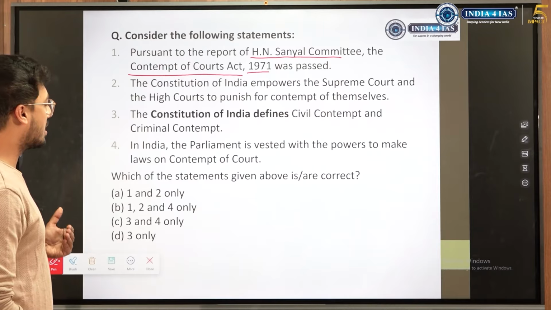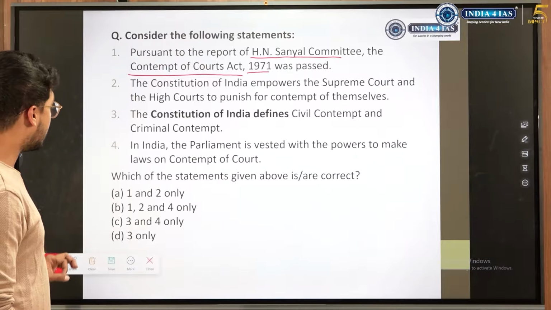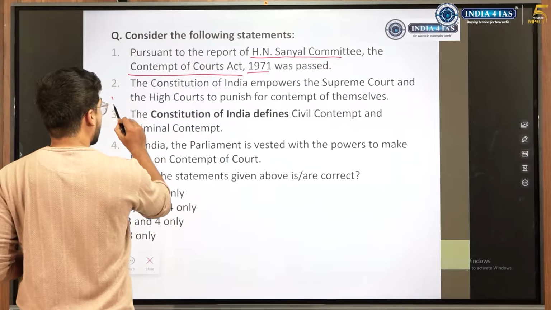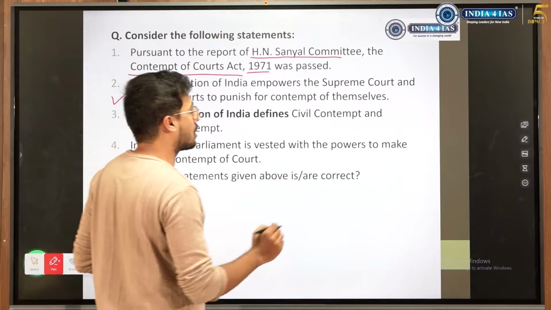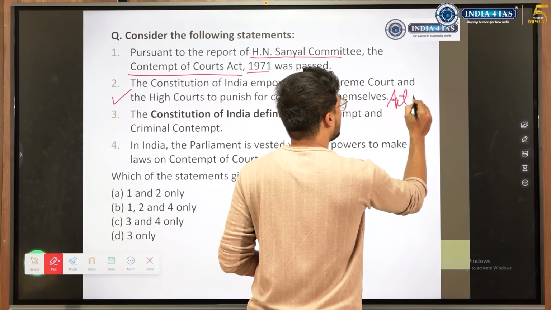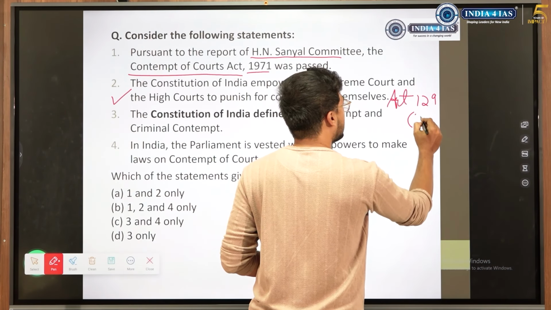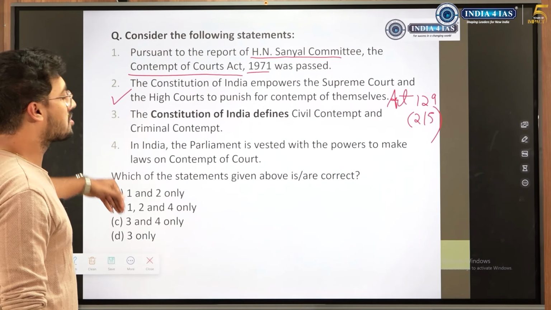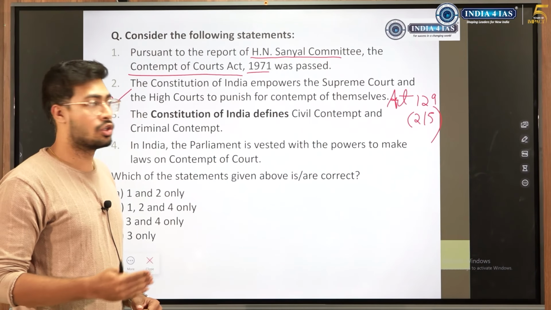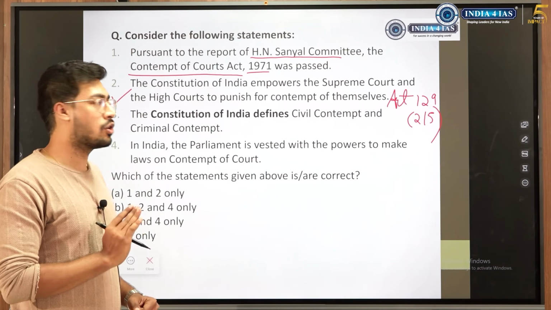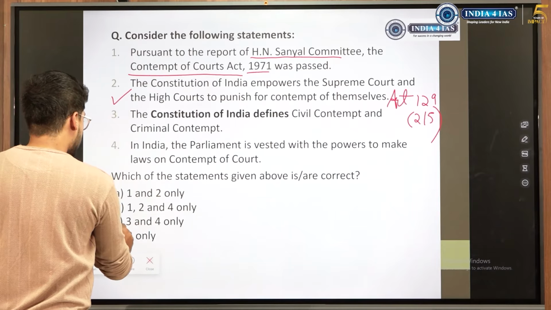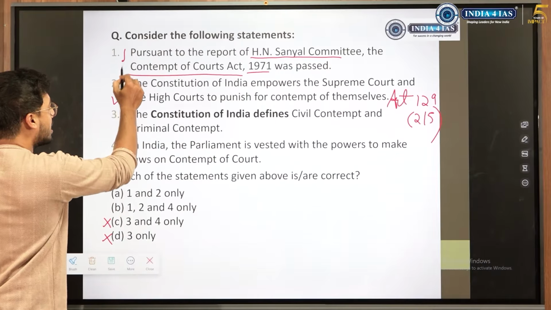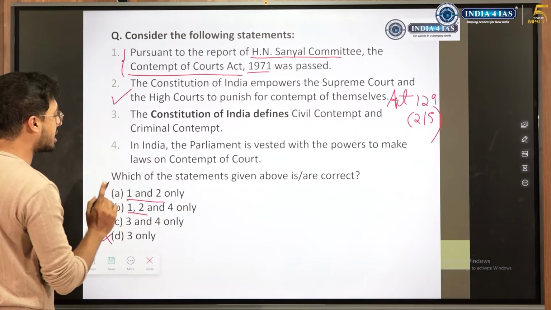When there are statements like this, first we'll try to identify the things which we know. What is that we know? We know that Constitution of India empowers the Supreme Court and the High Court to punish for contempt of court. Article 129 for Supreme Court and Article 215 for High Court. Constitution has given this power only to the Supreme Court and High Court. Subordinate courts are not empowered to take action on contempt. Only the Supreme and the High Court can. So, this is correct. So, that means C is eliminated, D is eliminated, A or B. We did not know about statement 1, but from these options we get to know that statement 1 is correct.